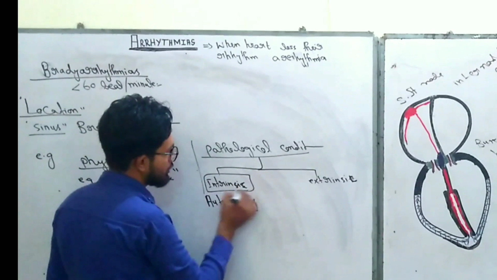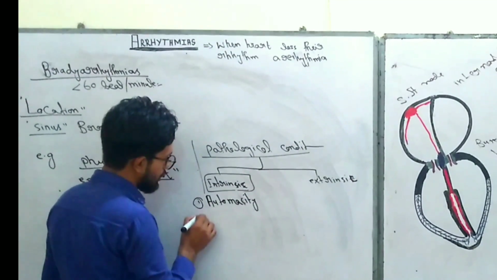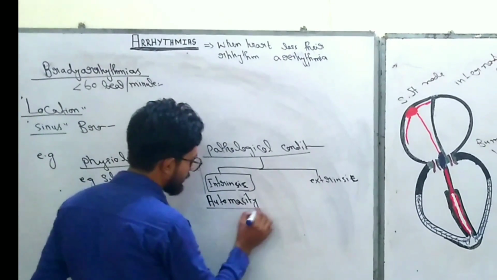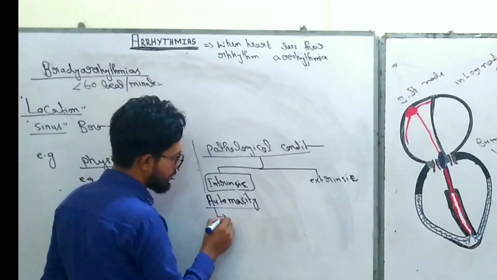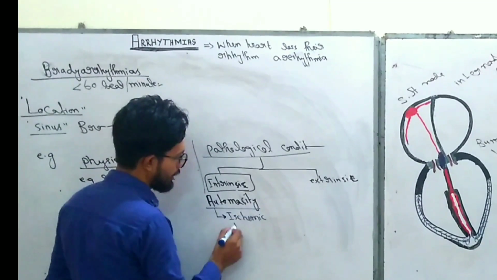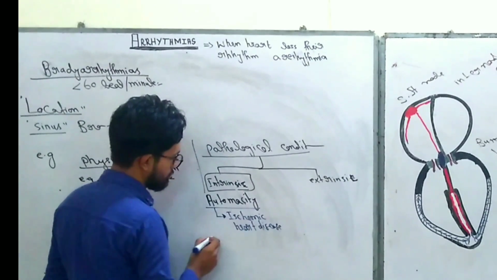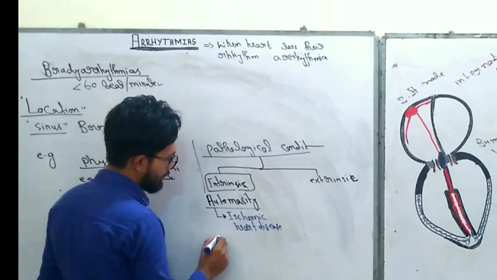The reasons for lost automaticity are, first, ischemic heart disease, and second, cardiomyopathy.